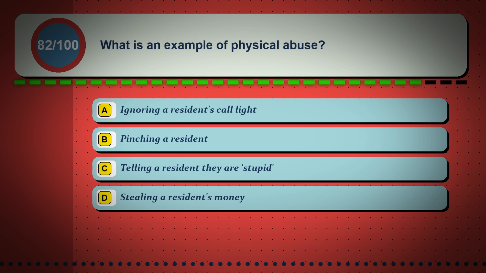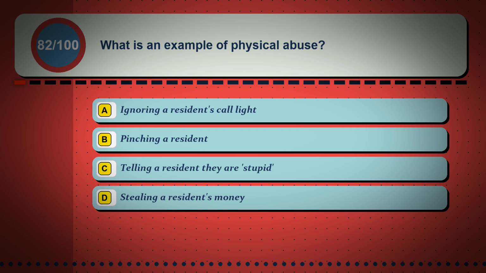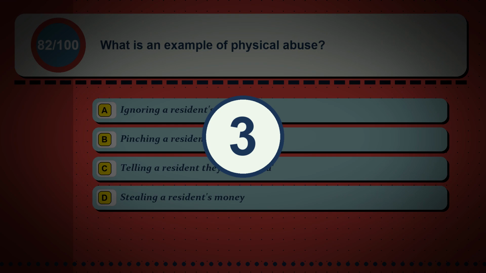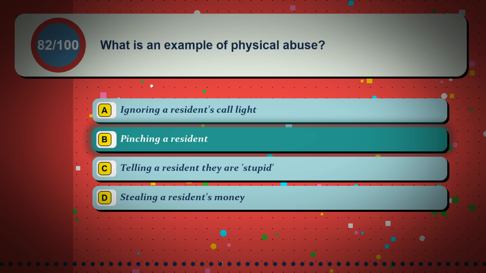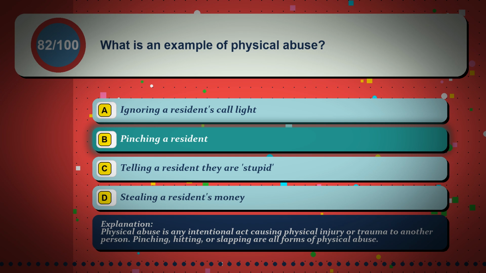Question 82. What is an example of physical abuse? Option A, ignoring a resident's call light. Option B, pinching a resident. Option C, telling a resident they are stupid. Option D, stealing a resident's money. The correct answer is option B, pinching a resident. Physical abuse is any intentional act causing physical injury or trauma to another person. Pinching, hitting, or slapping are all forms of physical abuse.